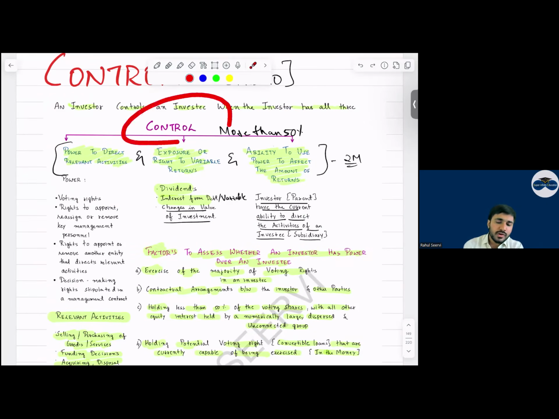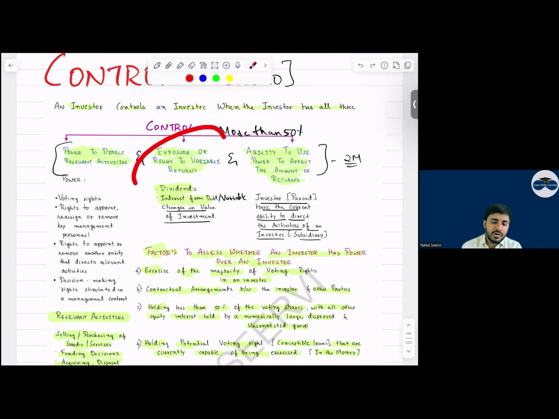So control means what? An investor controls an investment when all the 3 conditions are satisfied. The first one is the power to direct relevant activities. Sir, power ka meaning kya hai? How do we get power? Sir, what does relevant activity mean? You have to decide that in the given case.